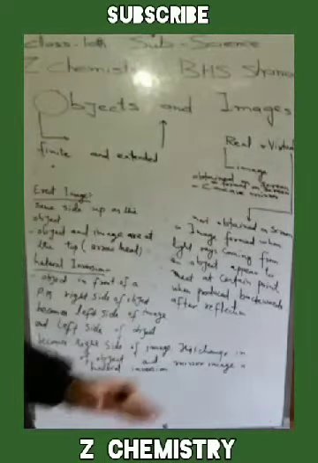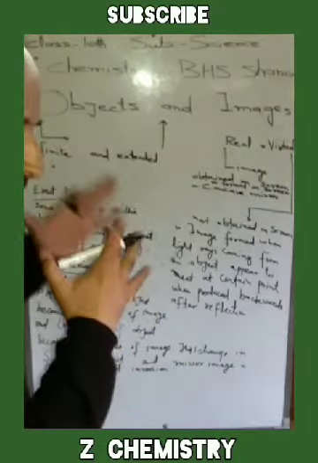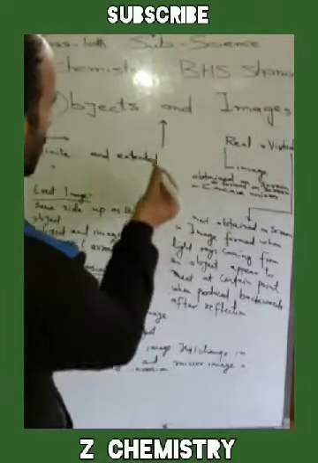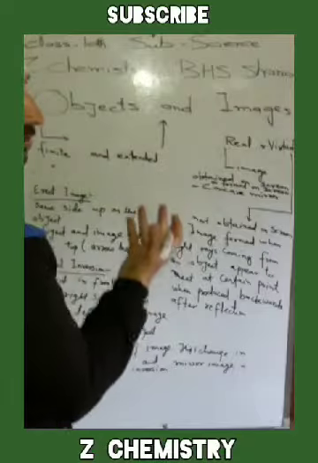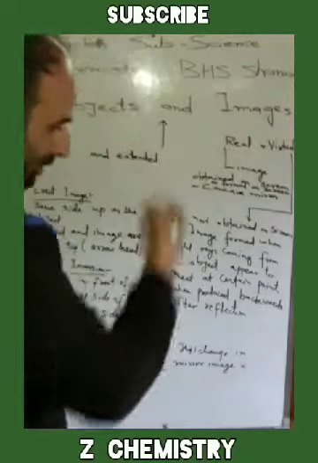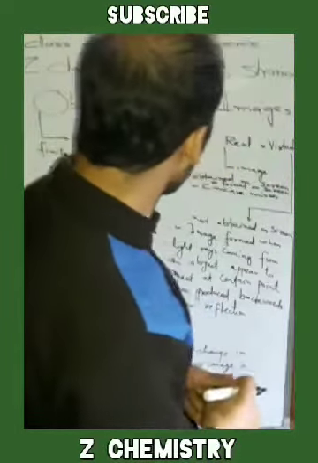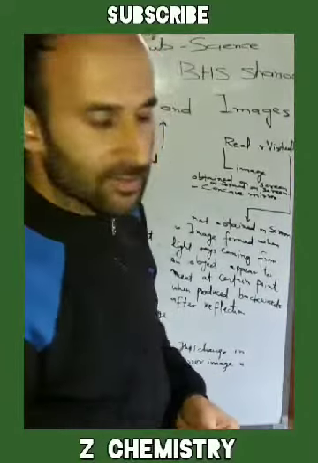Or these objects can be large objects. Such objects are called extended objects. They are usually shown by an arrow with its direction towards the top side or upside. Then there are images.